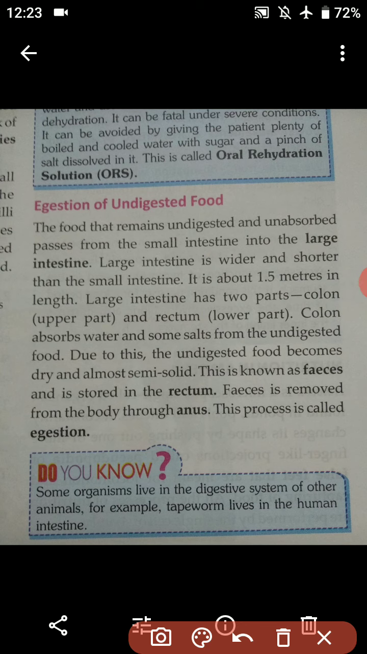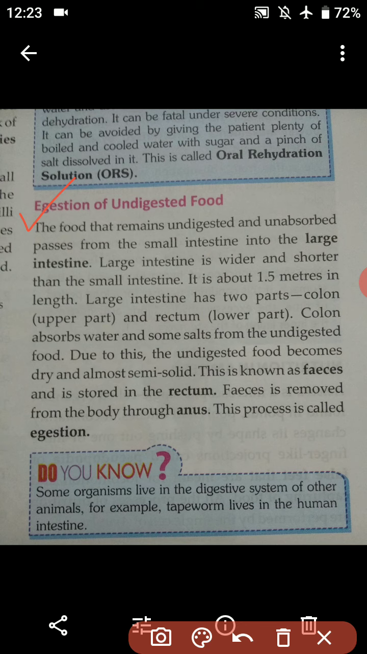Today we are going to do the last part of digestion, and the name of the topic is digestion of undigested food. In this topic we are going to understand how the undigested food finally gets ejected out of our body. So let's start.